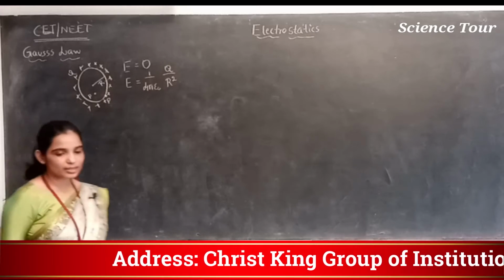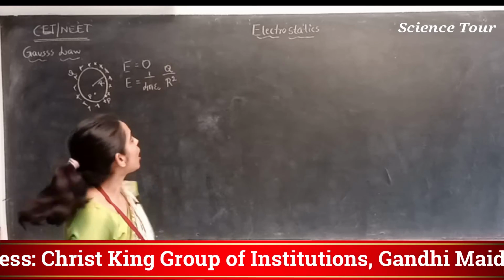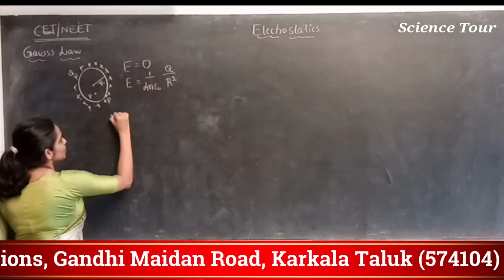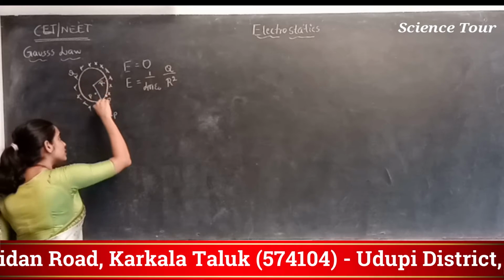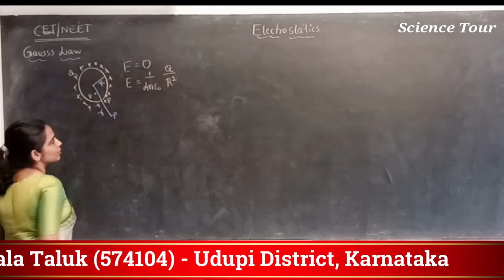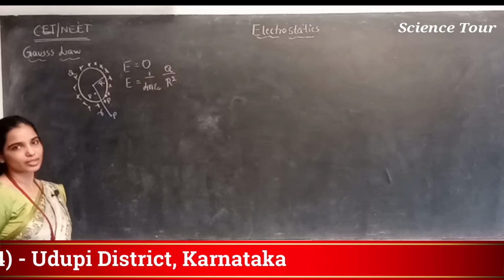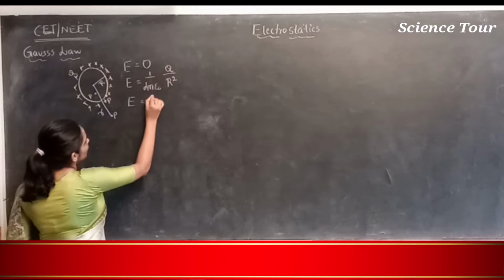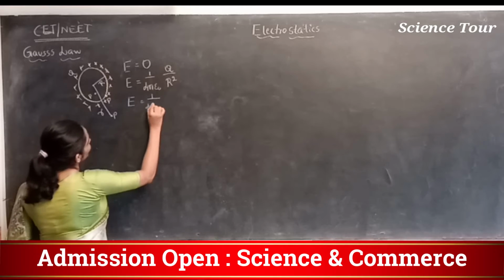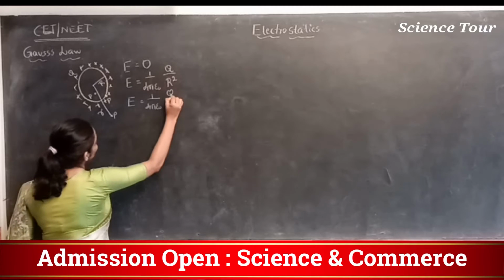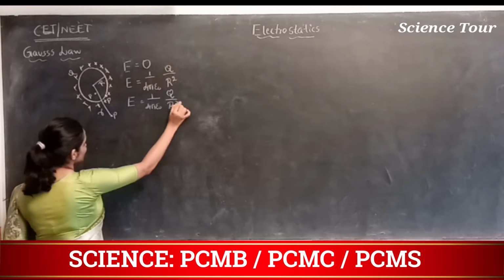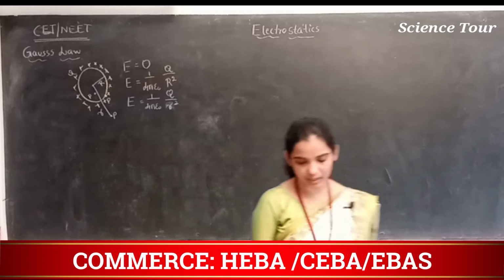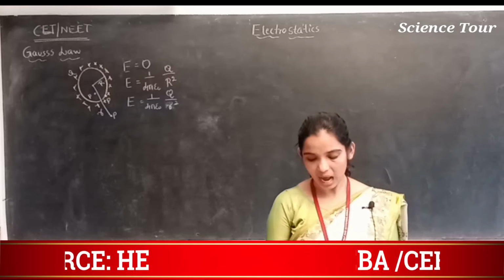Now let me consider a point outside the sphere. This is my point P, which is at a distance small r from the center of the sphere. Then the electric field intensity here is 1 by 4 pi epsilon naught Q divided by small r square.